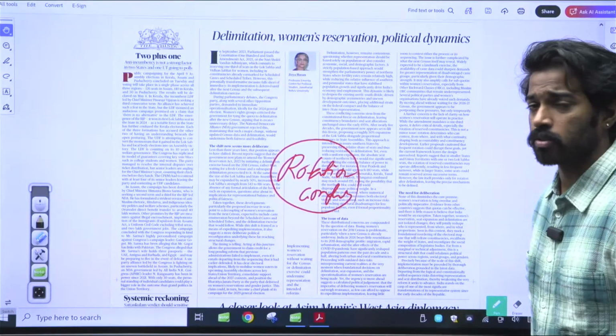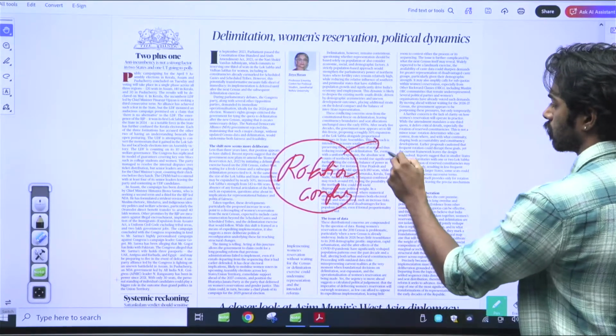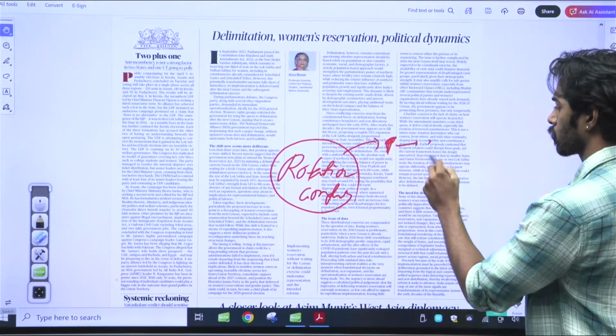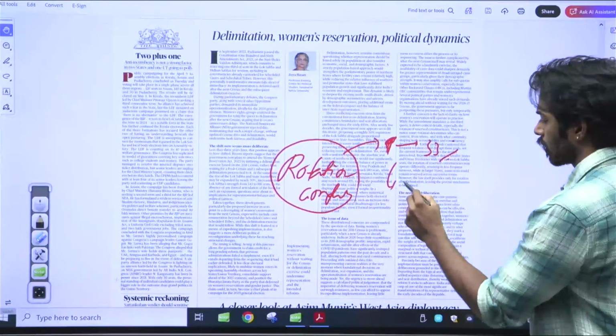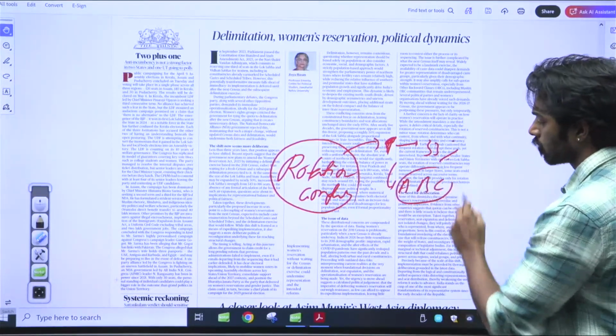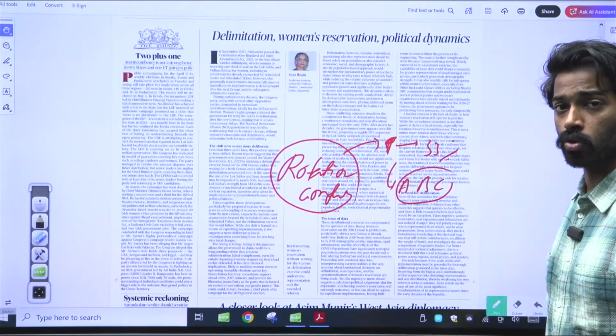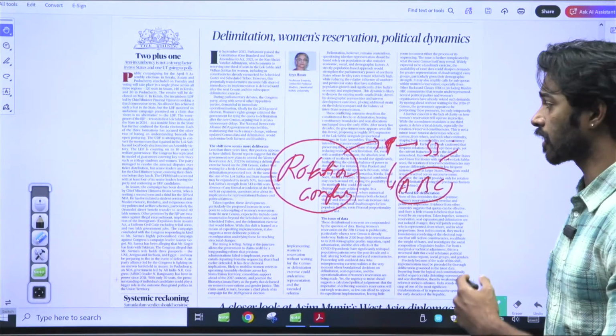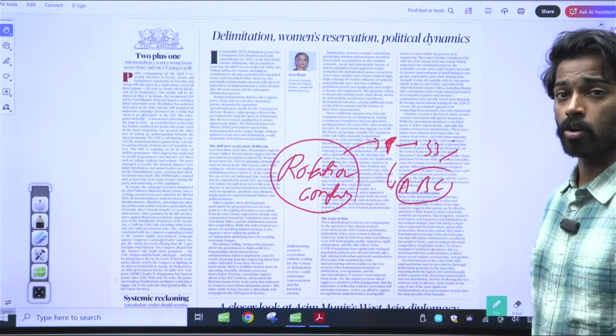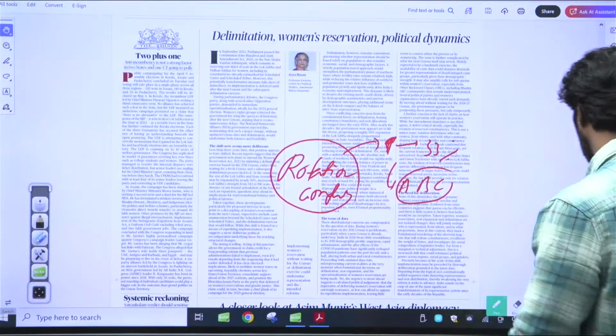As I discussed just now, there are 9 constituencies, 33% reservation, right? Every time all the seats will be rotating, due to which there's no long-term investment done by the candidates into that particular constituency. That is another issue.